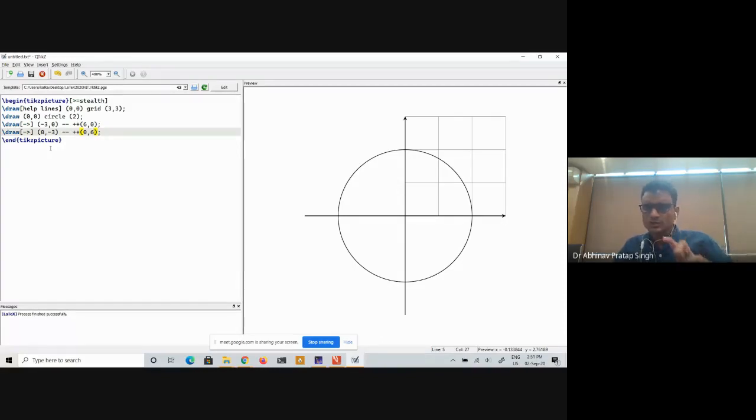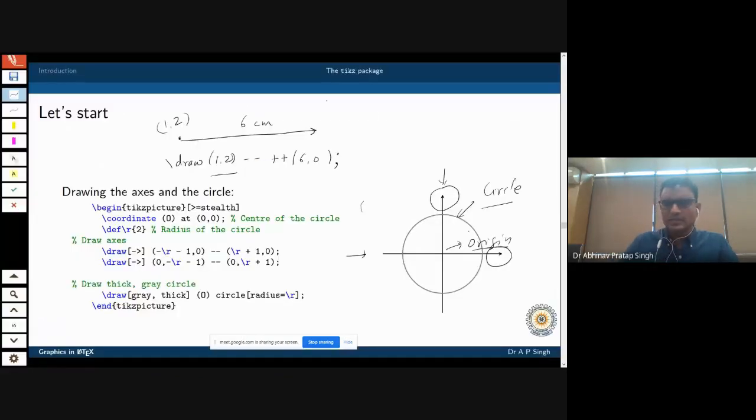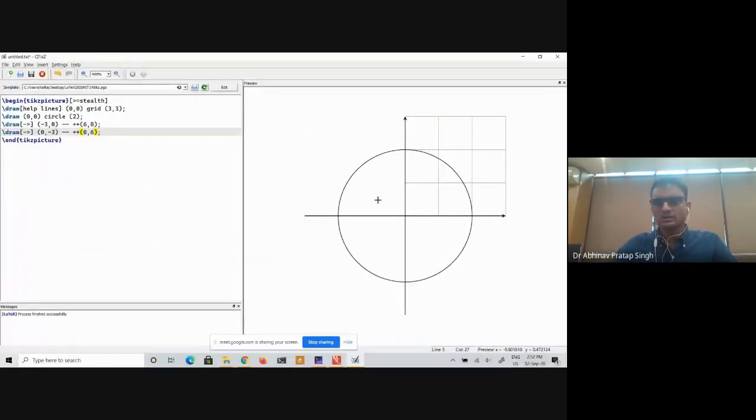So you see that now I have introduced several concepts to you, and those concepts are that of a line and a circle. And in a line also, how to put an arrow. So these 2 concepts you have learned just by drawing this simple diagram.